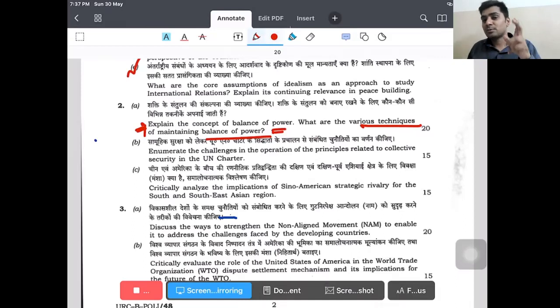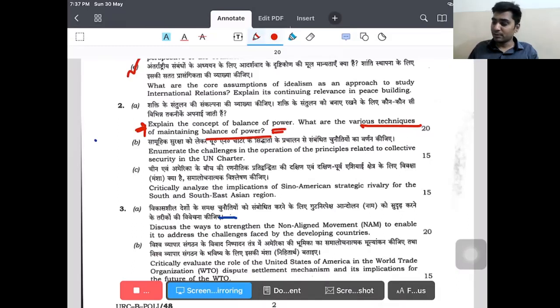So we can discuss balance of power as a realist concept for understanding international relations. If you want to counter balance of power, then the counter comes from the liberal school, where they say that power is not essential, but what is required, apart from power, is security maximization by defensive realists like Kenneth Waltz, or liberals saying that not only security is important, peace and prosperity are also important. So you can counter that.